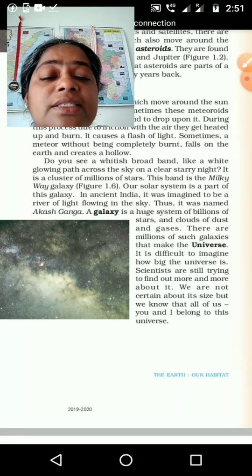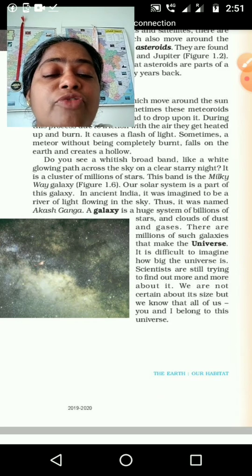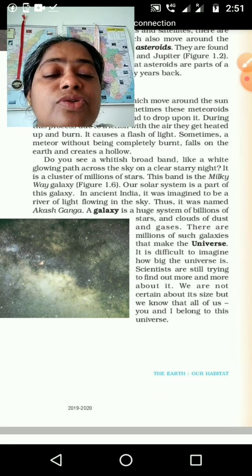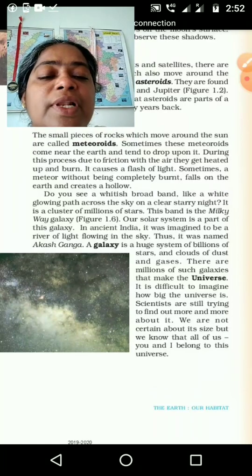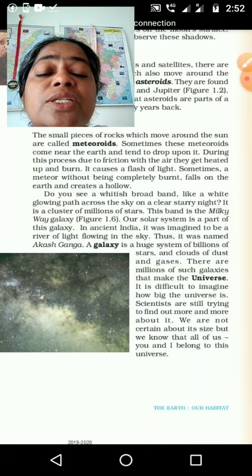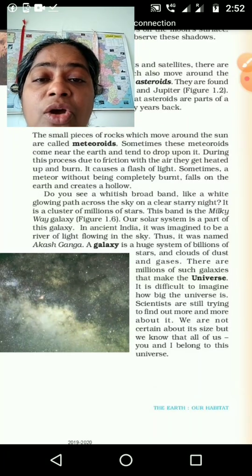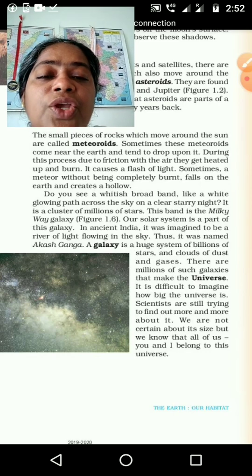Then a galaxy is a huge system of billions of stars and clouds of dust and gases. There are millions of such galaxies that make up the universe. Like this Milky Way, there are millions of many other galaxies. All together it is making the universe.